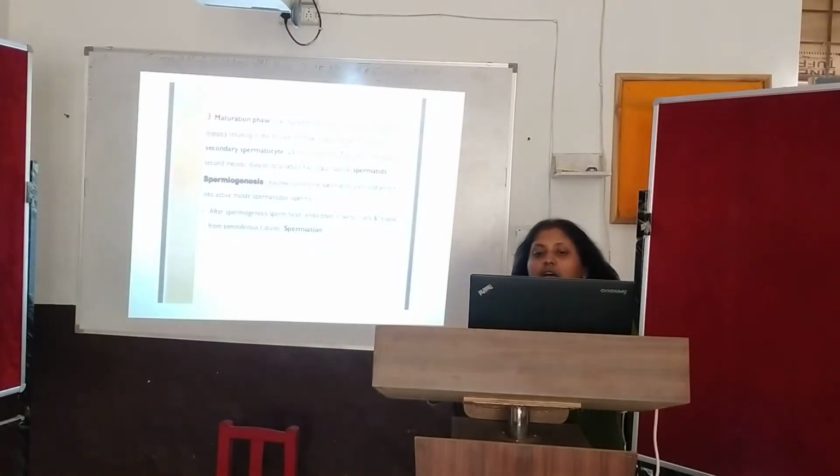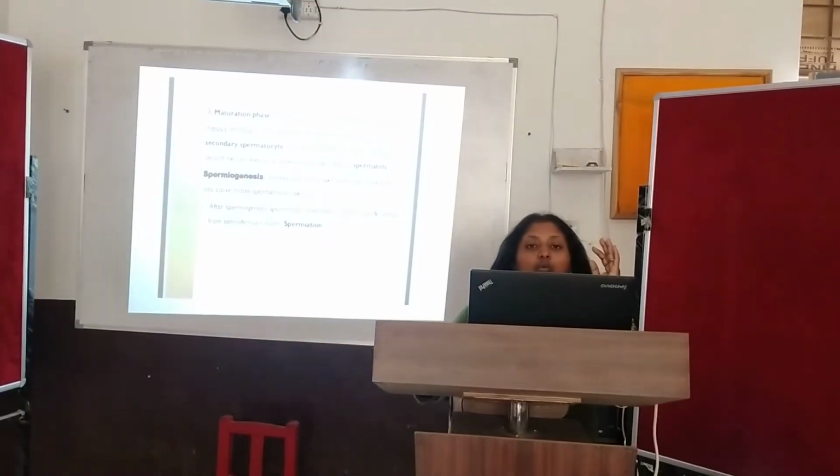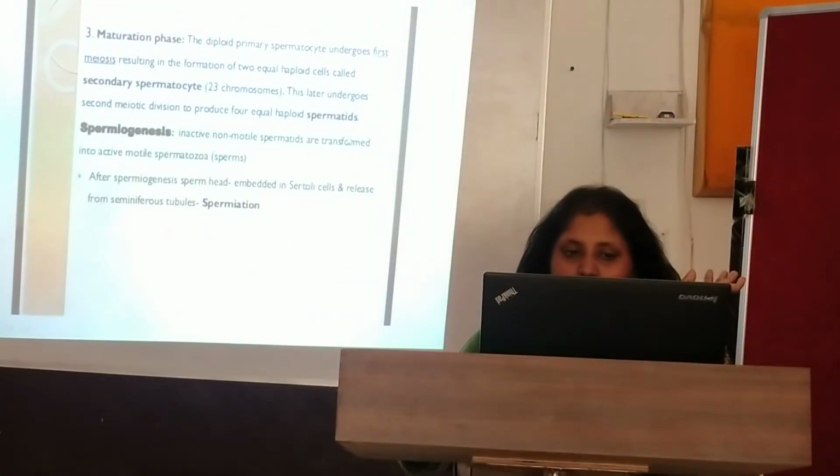So here the diploid primary spermatocytes undergo meiosis 1, resulting in 2 equal haploid cells, and they are called secondary spermatocytes. The number of chromosomes was 46 in the primary one, but now it is 23 chromosomes. This later undergoes the secondary meiotic division to produce 4 equal haploid spermatids.